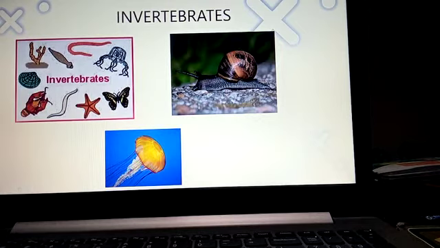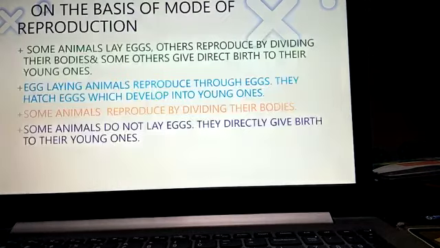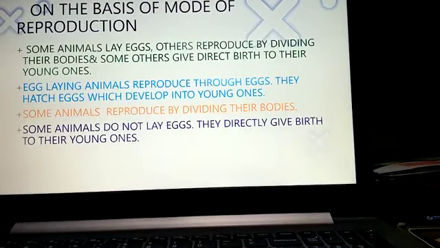Okay, then all these animals, whatever you see here, are the examples of invertebrates. Okay. Now, coming to the second classification, that is on the basis of mode of reproduction. So, we know what is reproduction? To continue the species. So, right.